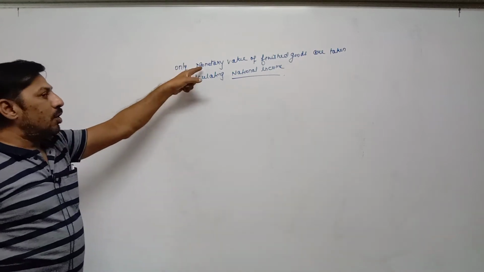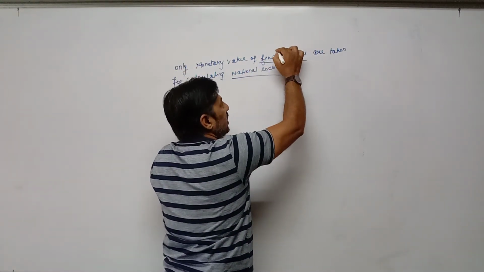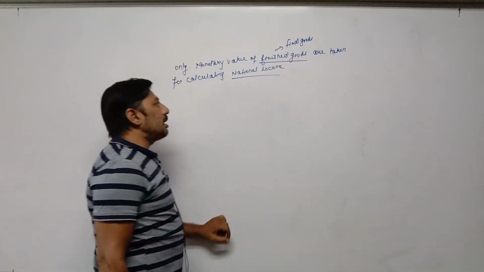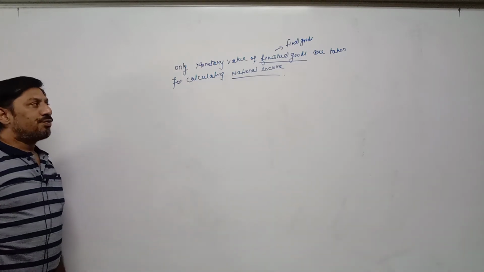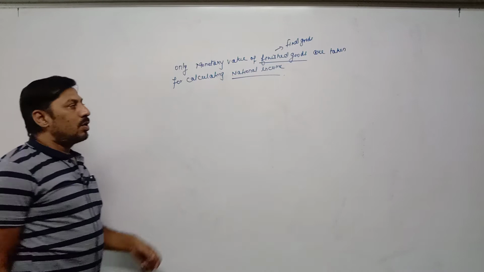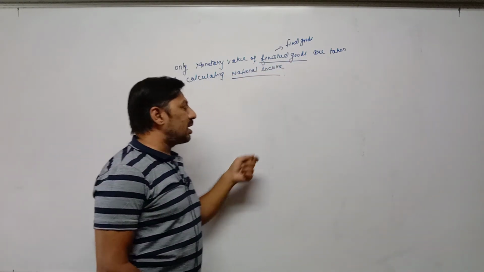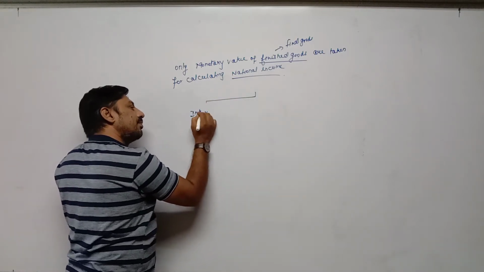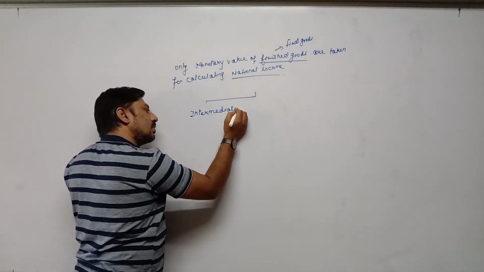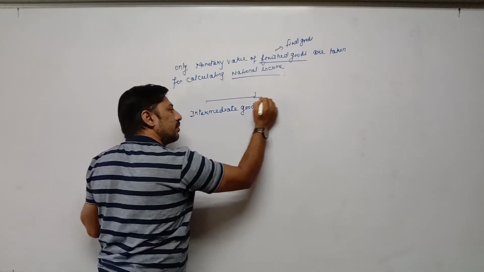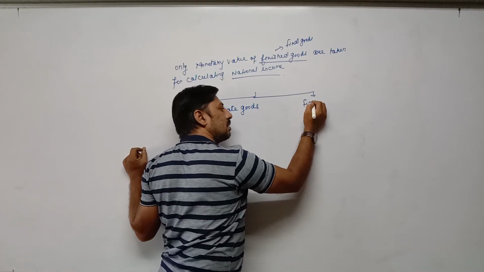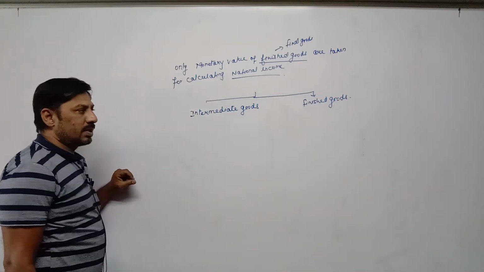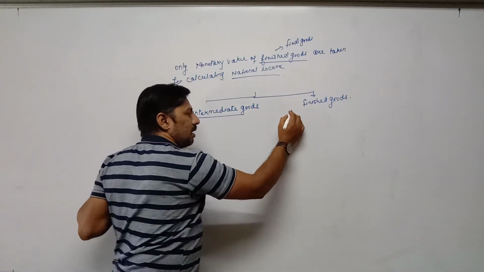Only monetary value of which goods? Finished goods. Finished goods is also known as final goods. So only monetary value of finished goods are taken for calculating national income. Now if we are taking finished goods, so what is the another goods? There are two types of goods. One is intermediate goods, and other is finished goods. Now first of all, what is intermediate goods, and second, what is finished goods?